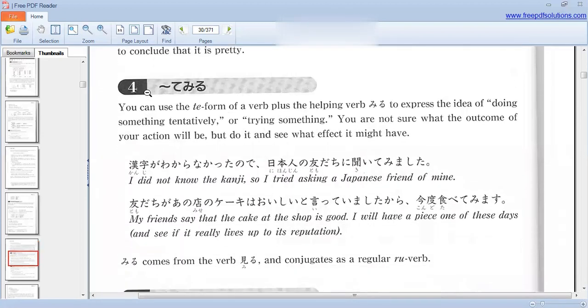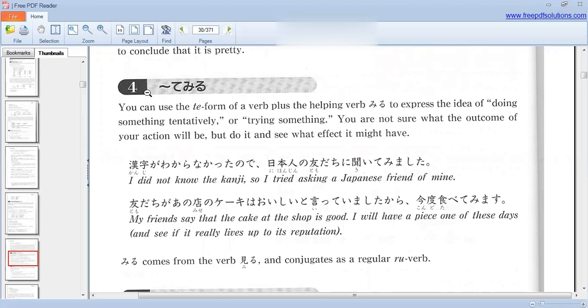Te miru. You can use the te form of the verb plus the helping verb miru to express the idea of doing something tentatively, or trying something. You're not sure what the outcome of your action will be, but you do it and see what effect it might have. For example, kanji ga wakaranakatta node nihonjin no tomodachi ni kiite mimashita. I didn't know the kanji, so I tried asking a Japanese friend of mine.